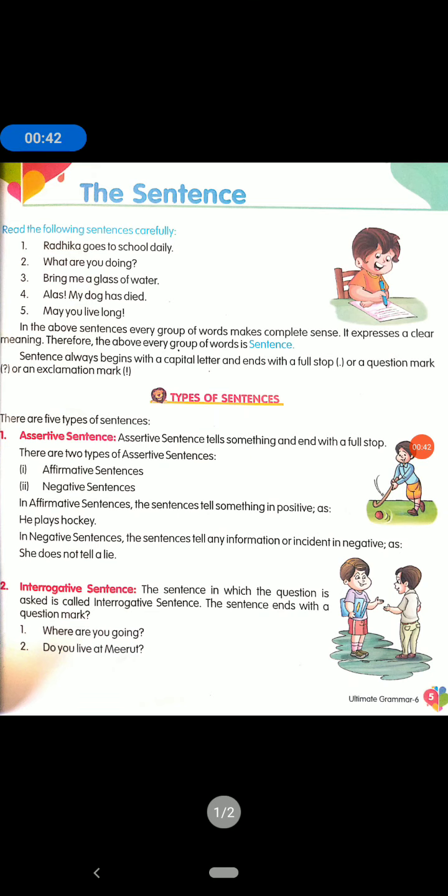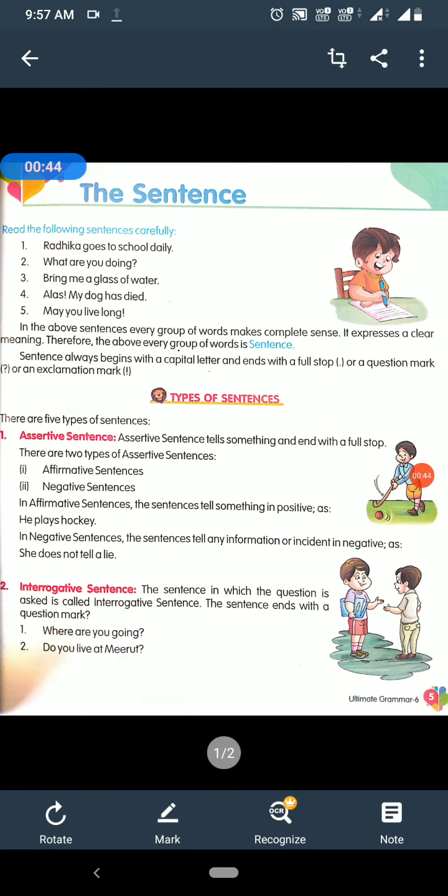You can see that there are many sentences, and we read different types of sentences. First is the simple type of sentence. Second is the interrogative sentence. Third is imperative. Fourth is optative, and fifth is exclamatory.